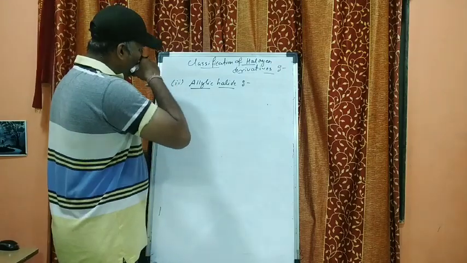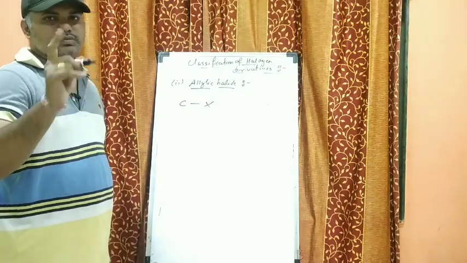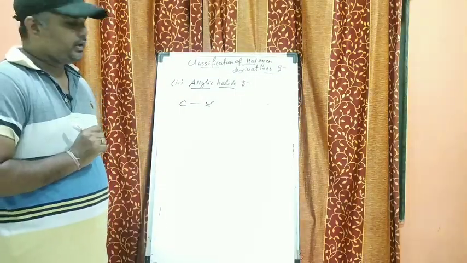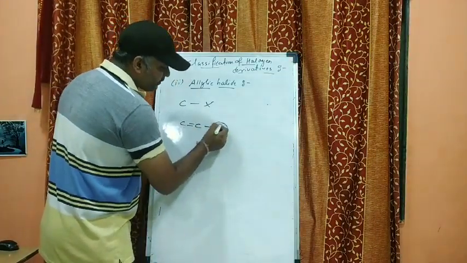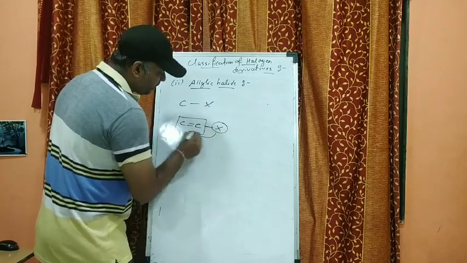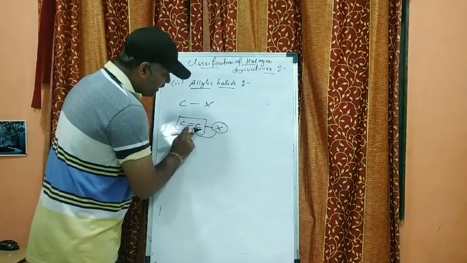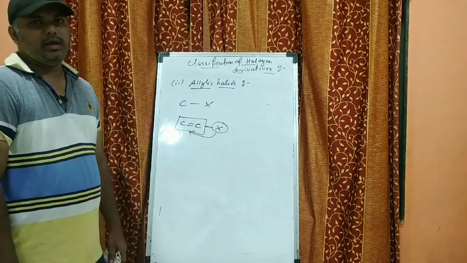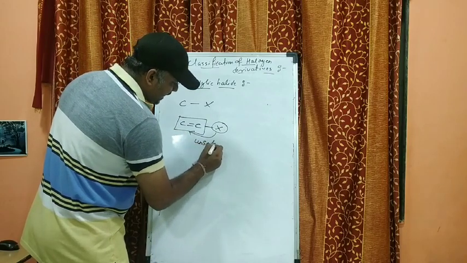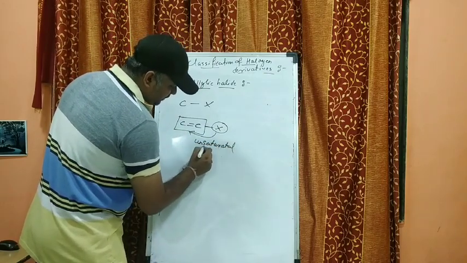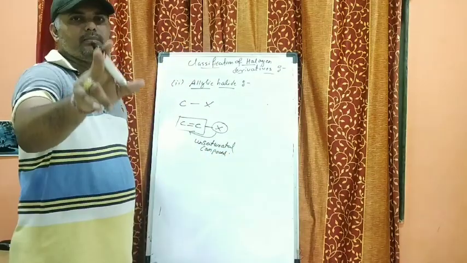What is allylic halide? Allylic halide means here also the carbon and halogen bond is formed, but what is the difference here? Here you can see that the halogen atom is bonded to a double bonded carbon. Are you understanding? This halogen atom bonded to a double bonded carbon is said to be the allylic halide, and we can say that it is an unsaturated compound, right, to which the halogen atom is attached.